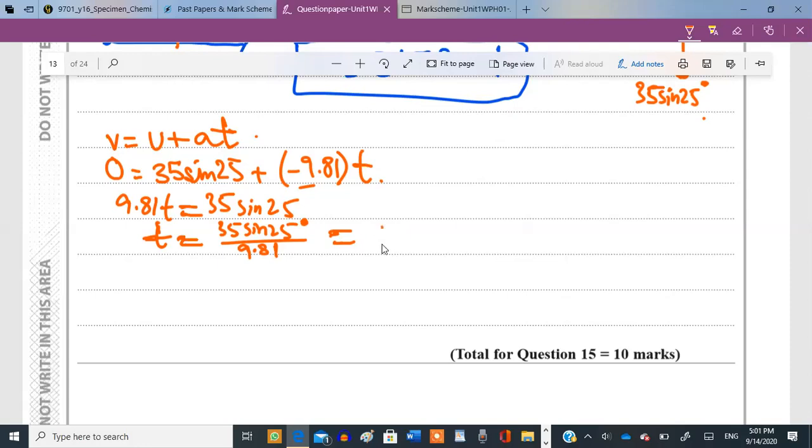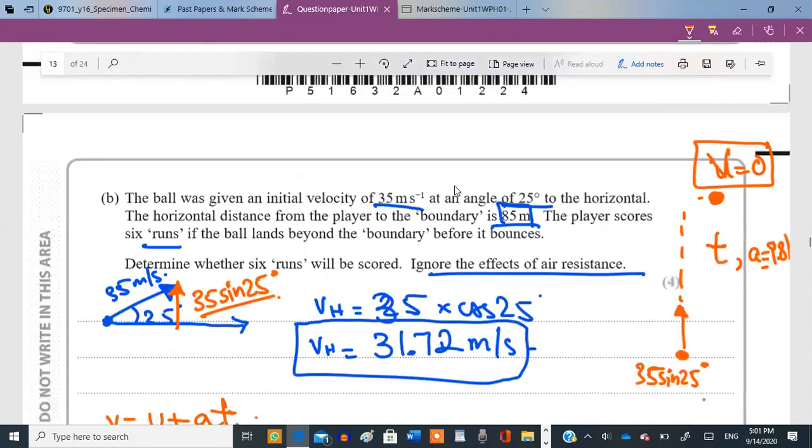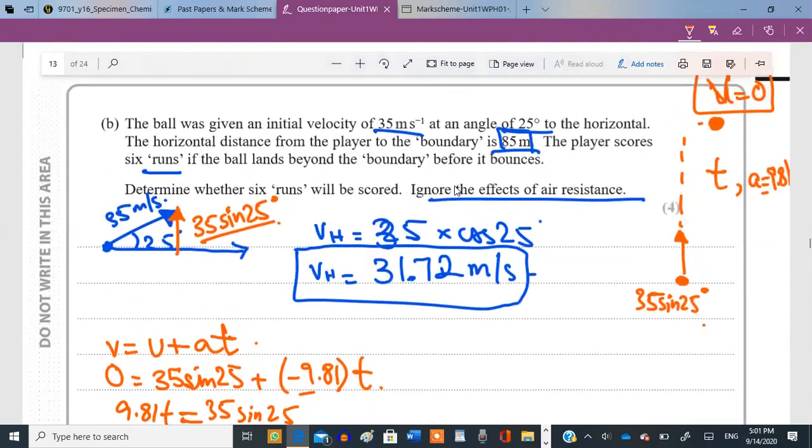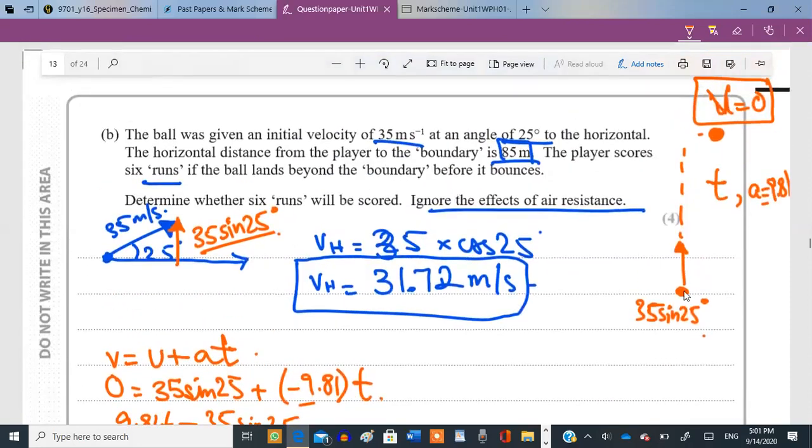One point five one seconds. Okay, we have the time. Now the time it took the ball to reach its maximum height. This is the time it took the ball to reach its maximum height, right? Meaning this is just the time of one part of the journey. What's the total time? Is it going to be twice this time or not?